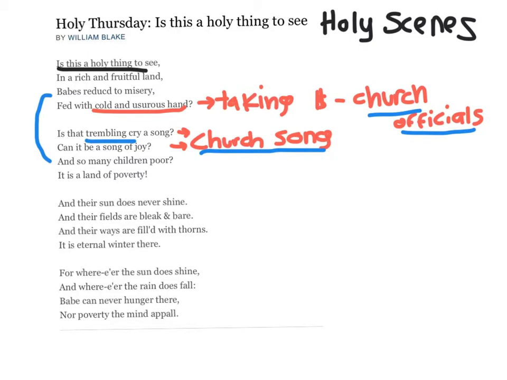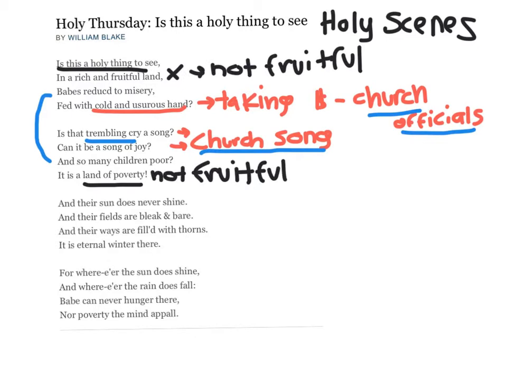And we also talked about the lands earlier, and we established that this statement saying that it is a land of poverty takes us out of question, saying that it is not fruitful. And we also said in the third stanza that this landscape represents the lives of the children that are miserable, bleak, and filled with suffering.